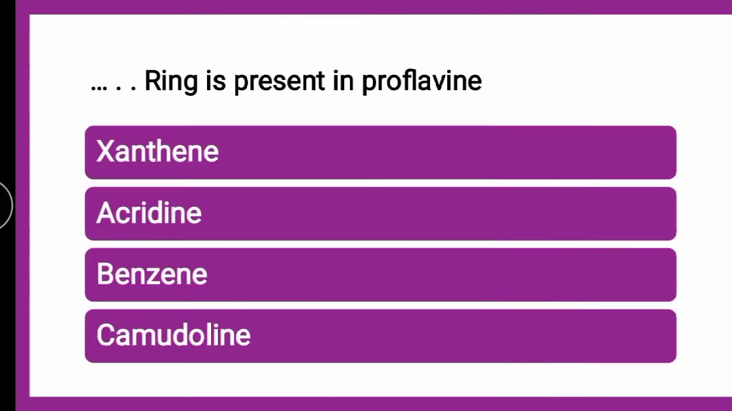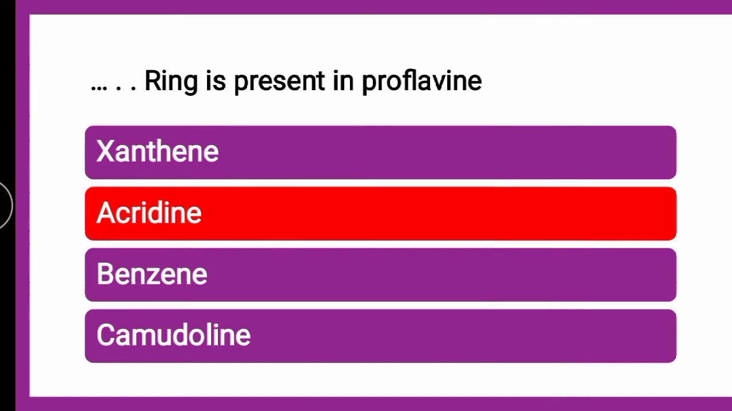Next question is: dash ring is present in proflavin. As you all know, proflavin belongs to antiseptic disinfectants, and proflavin is the agent, you cannot call it a drug, wherein it contains one fused heterocycle. So which amongst the given options is that heterocycle? Whether it is xanthine, acridine, benzene or camidolene. The correct answer is acridine.